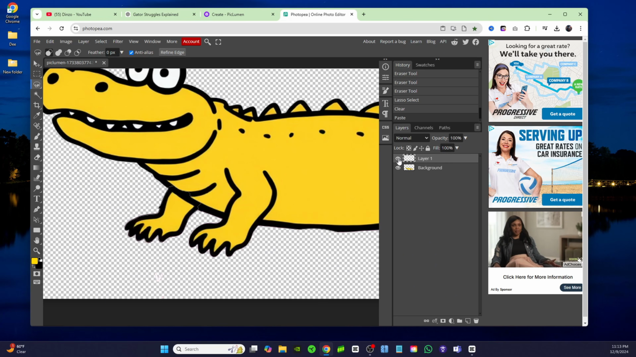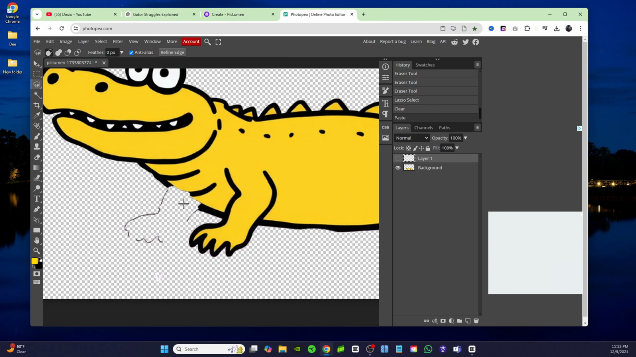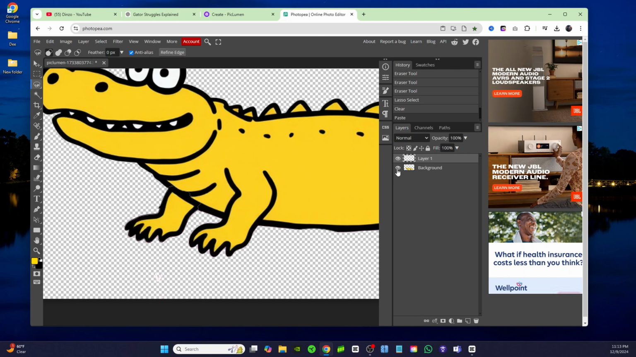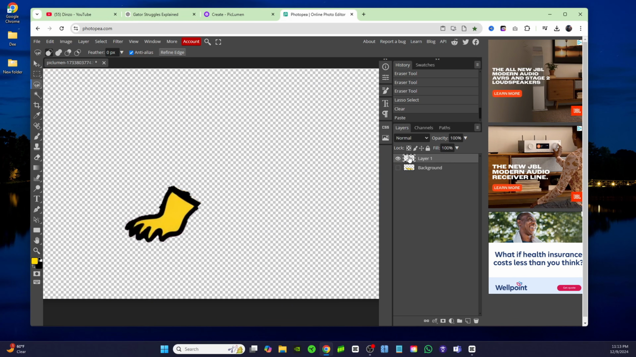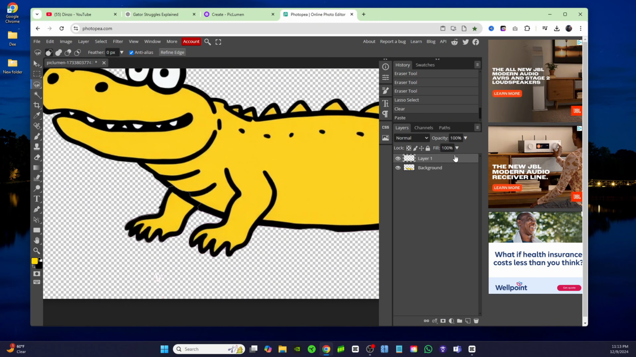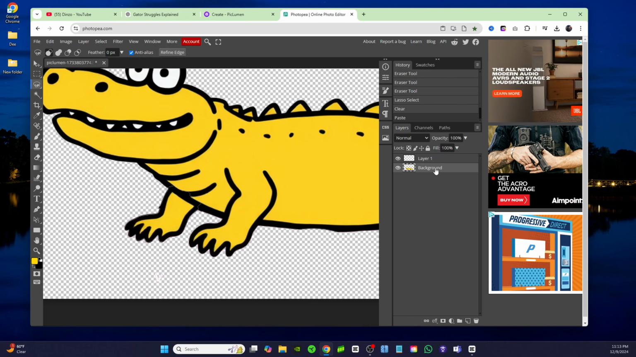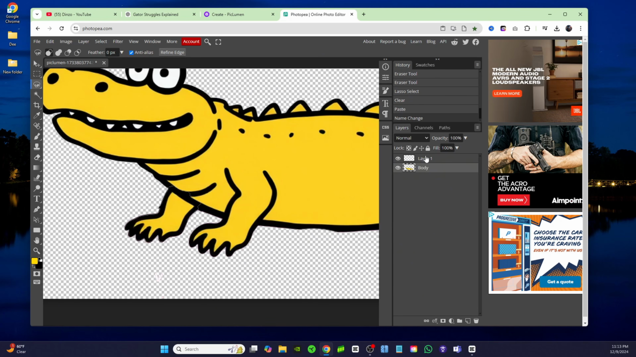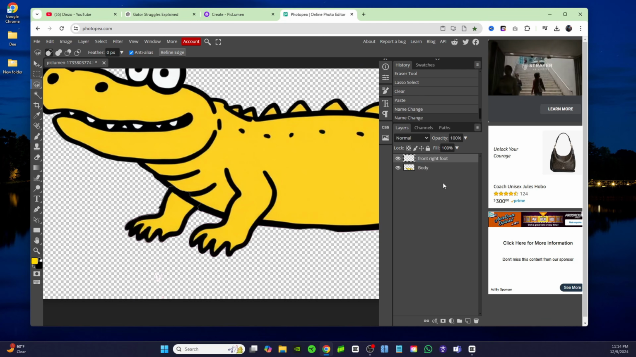So now if I just hide this layer, you'll see that the leg is gone because it's on a new layer. Or if I hide the background, which is basically his body, you'll see that only the foot is left because it's on that layer. All right, so I'm just gonna keep doing that to all the legs. Change the name of this to body so you guys understand. And I'm gonna name this one front right foot because that's what it is. And that way I don't get confused on my layers. Now I'm going to go back to the body layer, and once again I'm going to use that magnetic lasso tool, and I'm going to start right here, and I'm just going to cut out his leg.